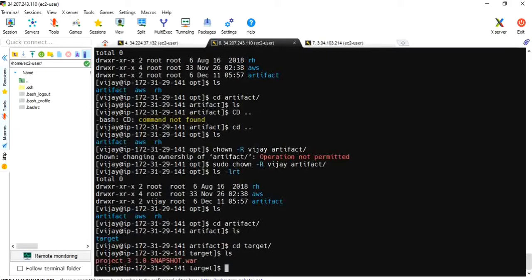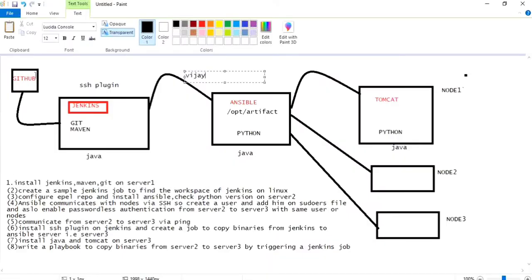Let me get into the diagram. Now successfully, with this SSH plugin, my generated binary or artifact has been copied to the Ansible opt artifact by giving permission to this Vijay. If I directly mentioned root in the SSH plugin configuration, all this ownership permission wouldn't be required, but we have chosen Vijay and added sudo users, and particularly we want Vijay user to do this. That's why we have changed ownership. Okay, I think you guys are clear about it.